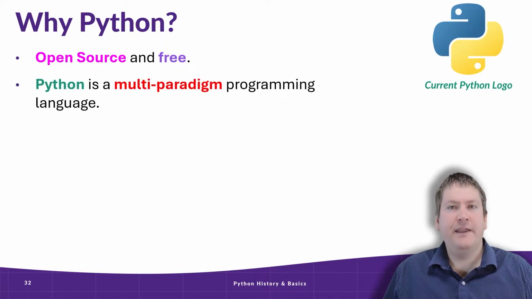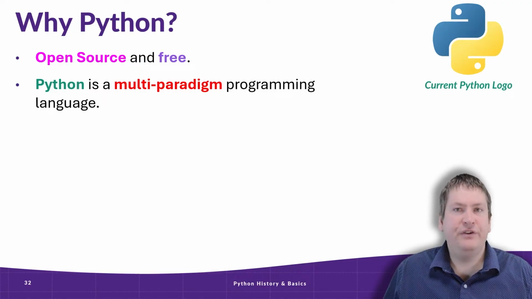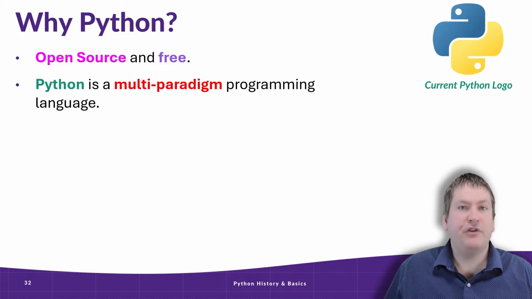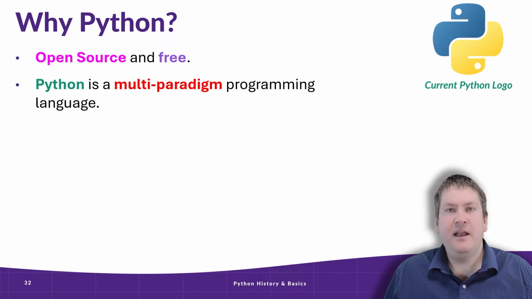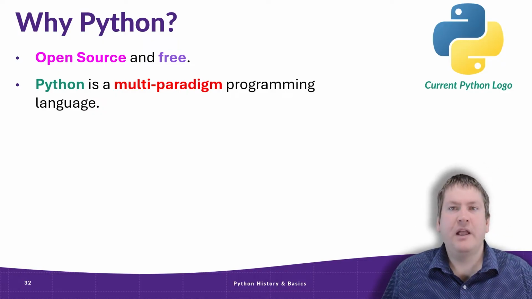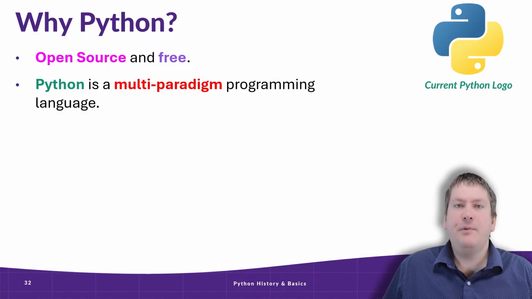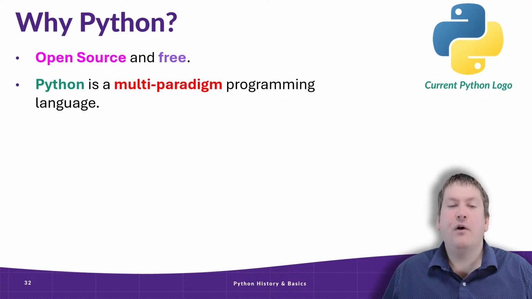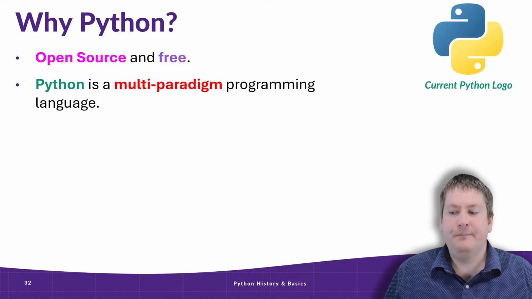Another important feature of Python for us is that it's a multi-paradigm programming language. This means that it supports both structured programming, sort of like you might see in C, as well as object-oriented programming, like you might see in Java. And this is done in a way where you're not forced into either paradigm. We can write structured programs, or we can write object-oriented programs. This is great for us as it means we don't have to learn a lot about programming up front, and we can dive into making some programs without worrying about classes or objects or those object-oriented programming concepts.